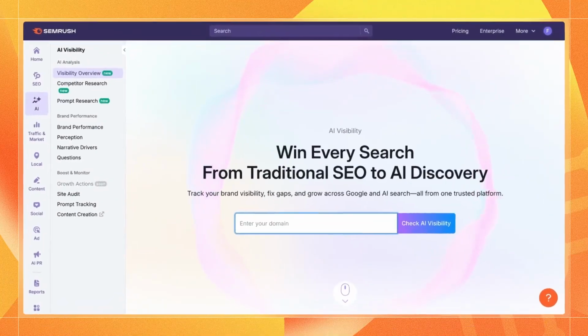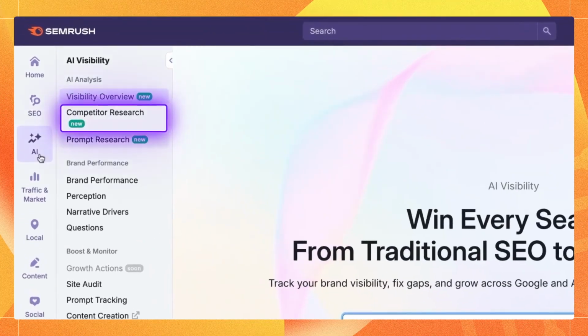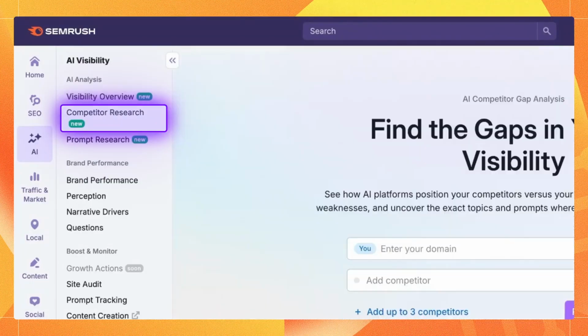Hi, welcome back. In this video, we are going to see how we can identify sources that are citing our competitors but are not citing us. So to do this, we're going to go to the AI Visibility Toolkit and into competitor research.